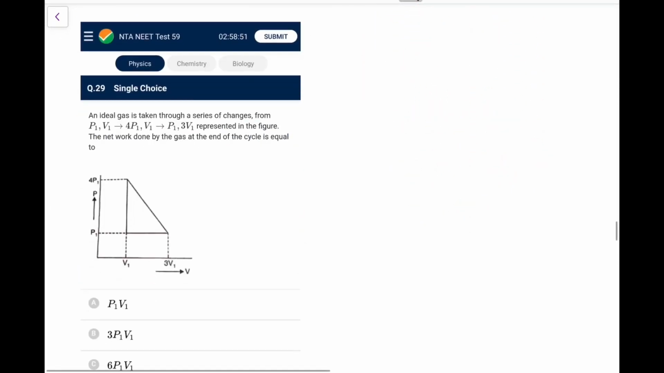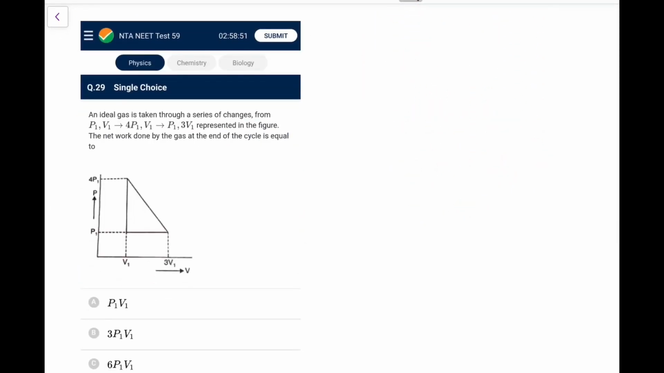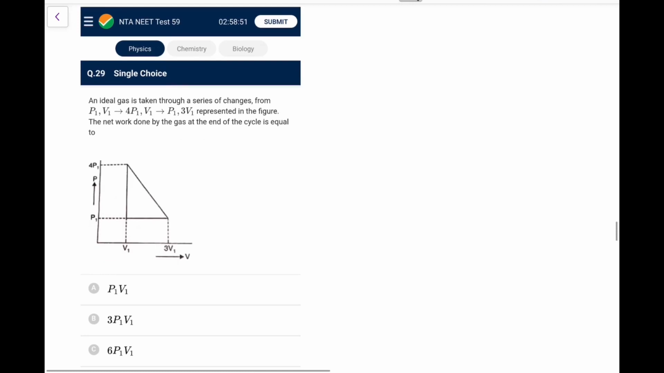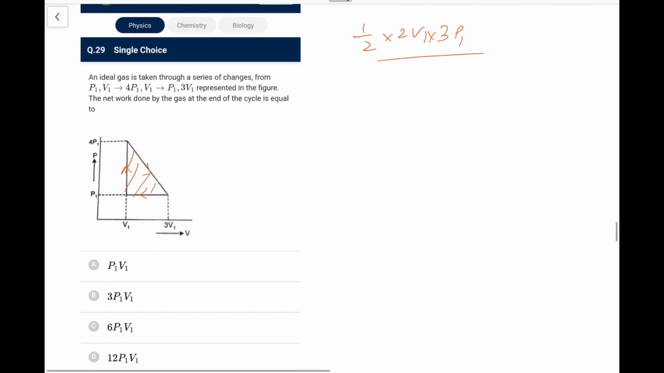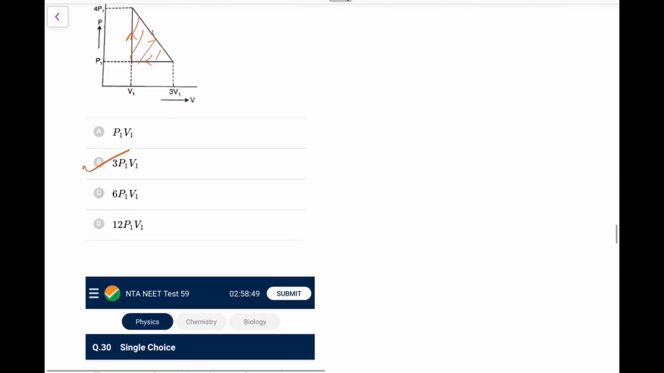Go ahead. Next. An ideal gas is taken through a series of changes from P1, V1 to 4. It goes like this. At the end of the cycle, the net work done is equal to simply the area under the curve, and the cycle is clockwise here, so it would be positive. That would be half times 2V1 into 3P1. So it is 3P1V1. So go for option B, easy one for you.